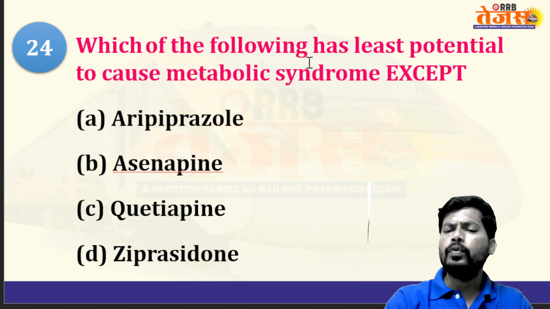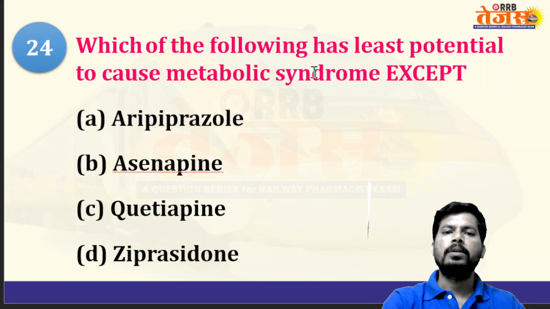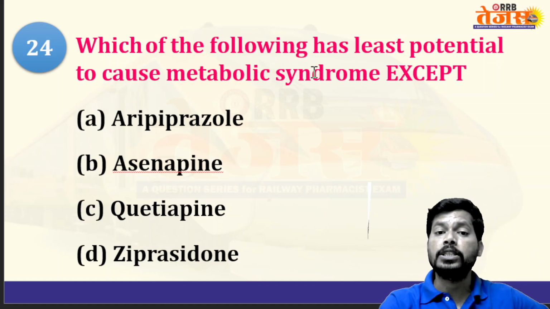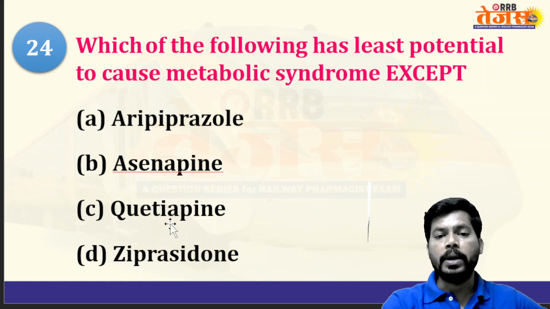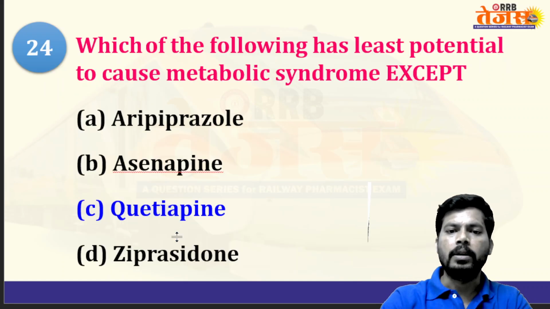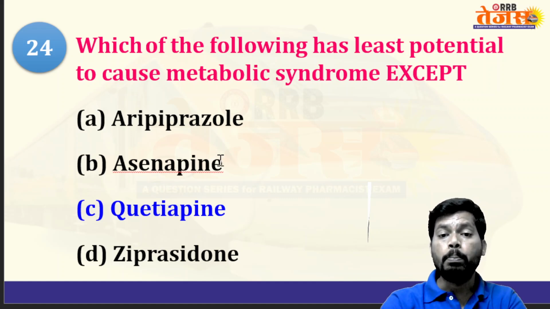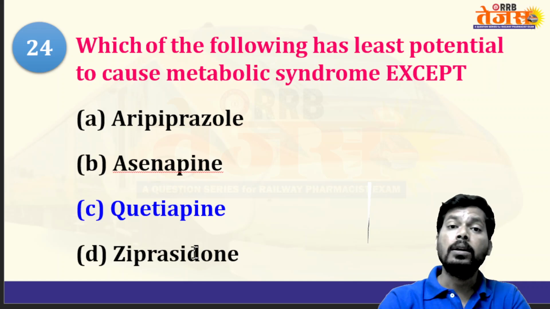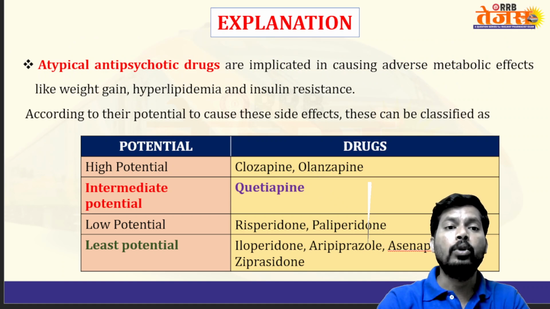Next, which of the following has least potential to cause metabolic syndrome? Options like aripiprazole, asenapine, quetiapine, ziprasidone. So all the pines and all the dones, like ziprasidone, molindone, quetiapine, asenapine, are second generation antipsychotics, that is, atypical antipsychotics. They may cause metabolic syndrome like diabetes or lipid disorders.